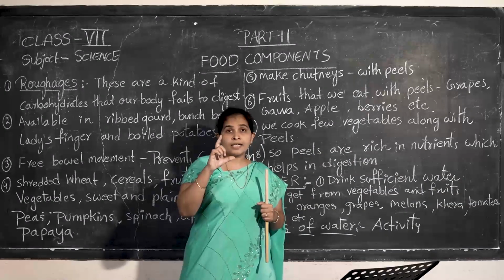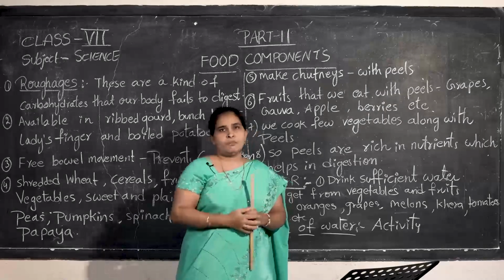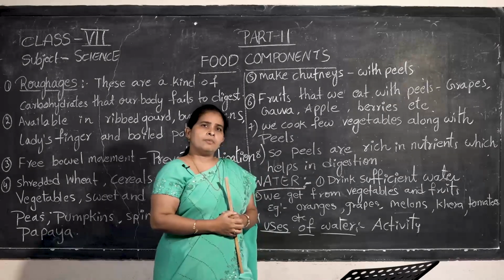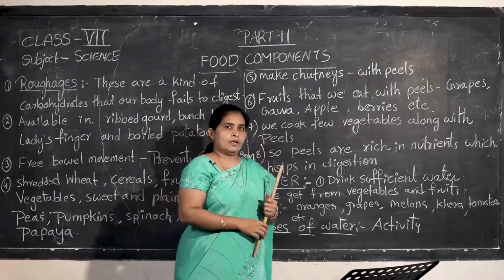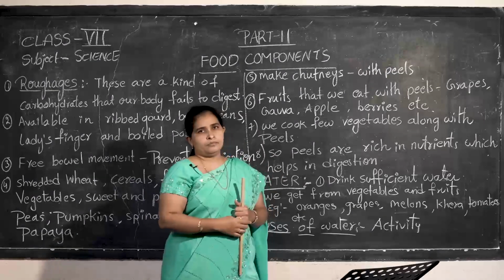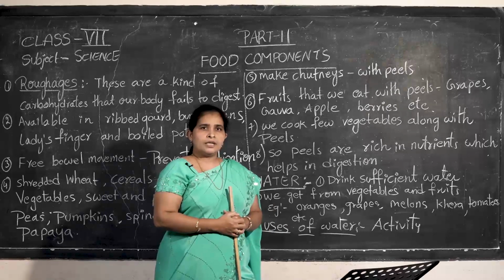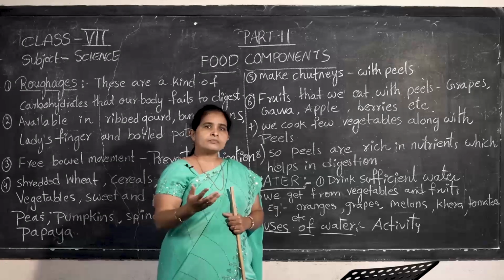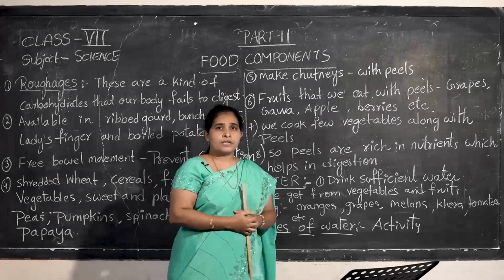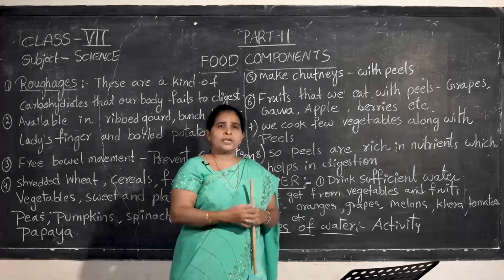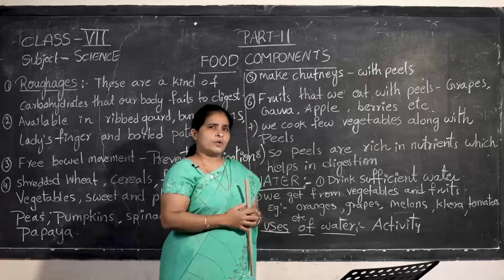We make ridge gourd peel chutney, brinjal chutney, bottle gourd peel chutney, bitter gourd peel chutney, and radish peel chutney. So peels are so important.